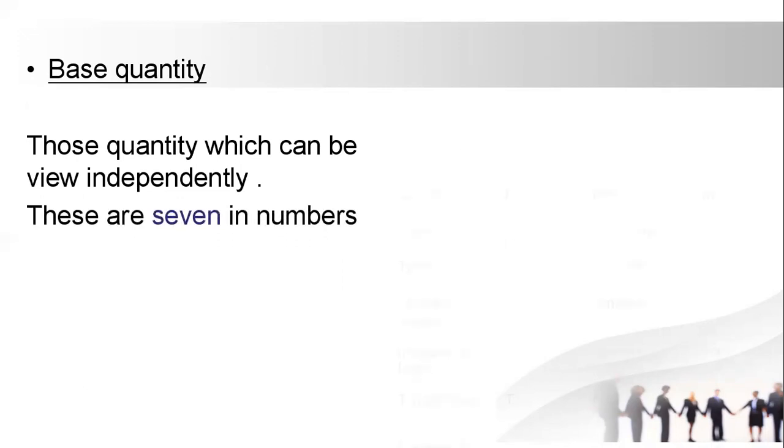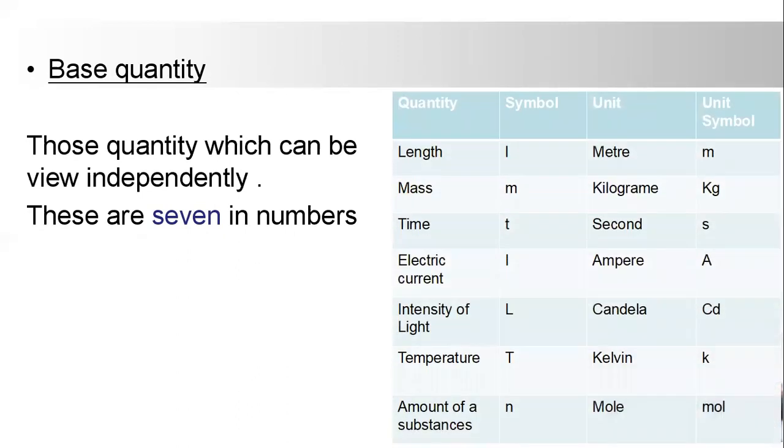These are 7 in number: length, mass, time, electric current, intensity of light, temperature, and amount of substance. Symbolic representation for length is L, for mass is M, for time is T, for electric current it is I, for intensity of light it is L, for temperature it is capital T, and for amount of substance it is N.